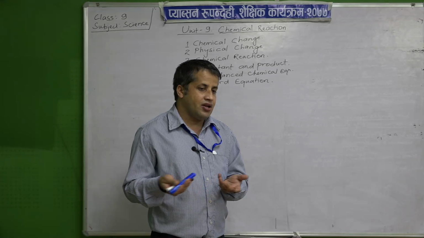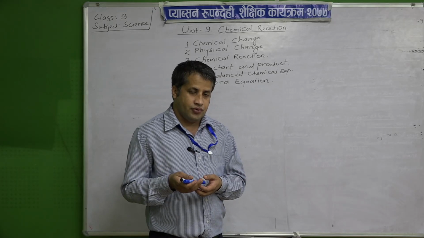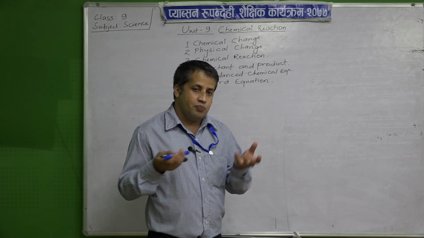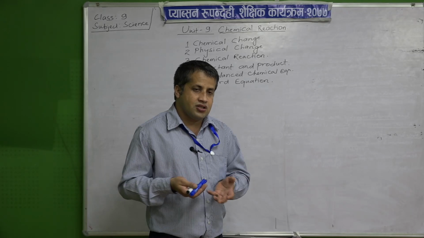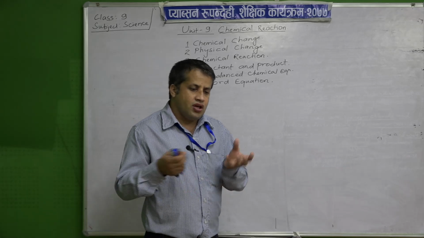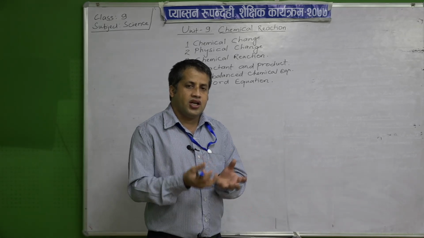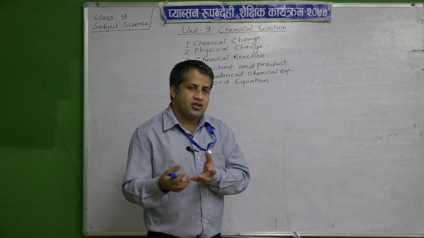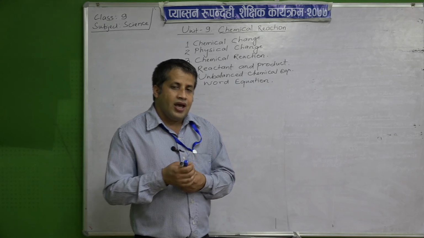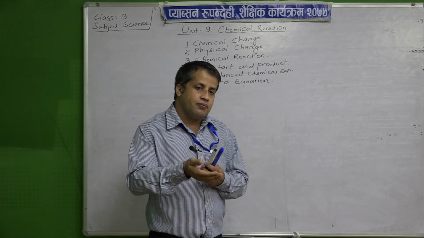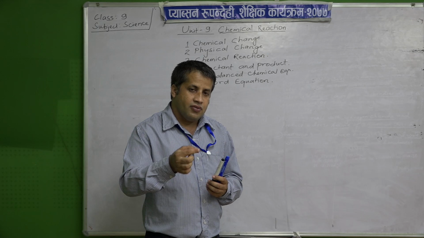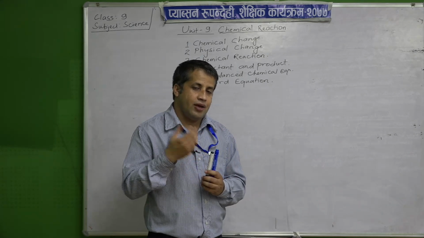In a chemical change, for example when you make tea, you take tea leaves, water, milk, sugar and other things which increase the quality of tea. We mix it in a container, we boil it, we supply heat, and after that tea is prepared and a cup of tea is served to you. But can we get back the same things from the tea cup? The tea is there in the cup. Can you get back the things by which we have made the tea?